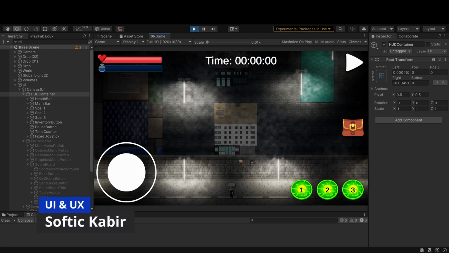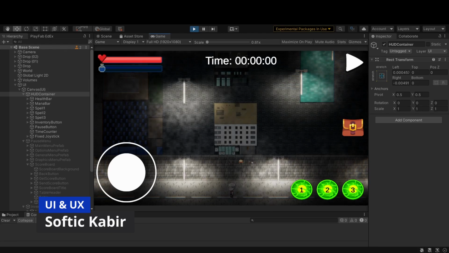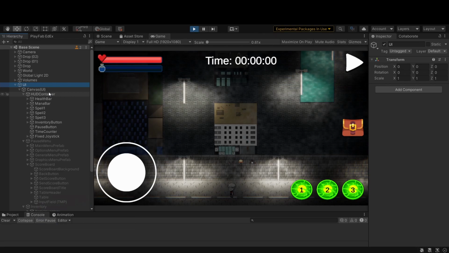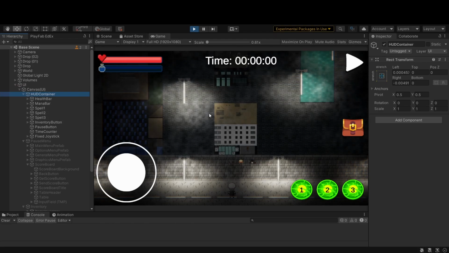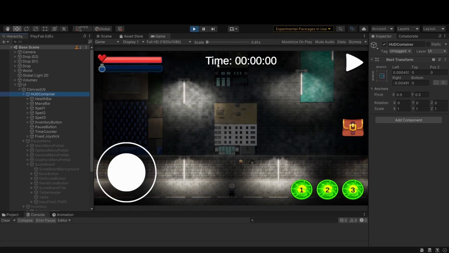Hello, my name is Kabia and I'm the lead developer for the UI in the project The Legend of Anarok. So here we have a game object user interface which holds every user interface relevant game object inside of it. For example, we have the HUD container which holds every visible user interface item. That is health bar, mana bar, the 3 spell buttons, inventory button, pause button, the timer and the joystick.